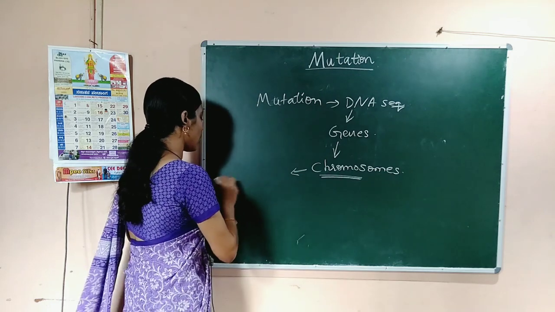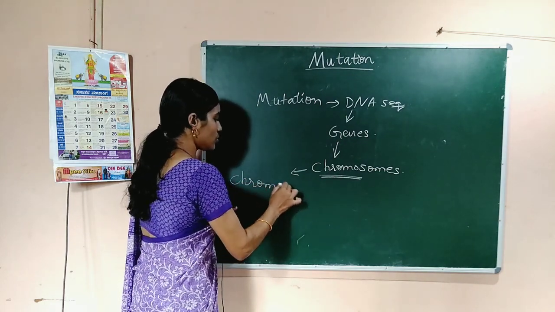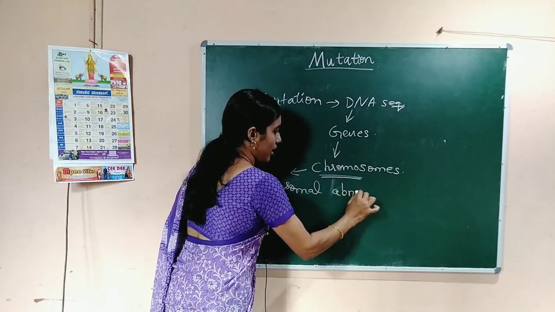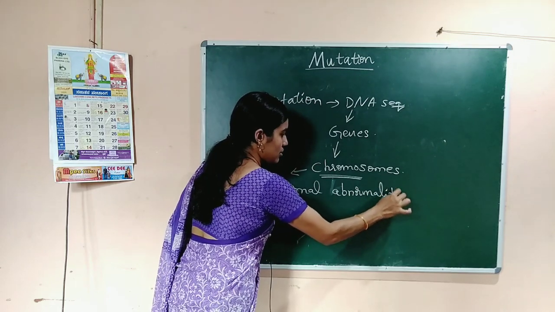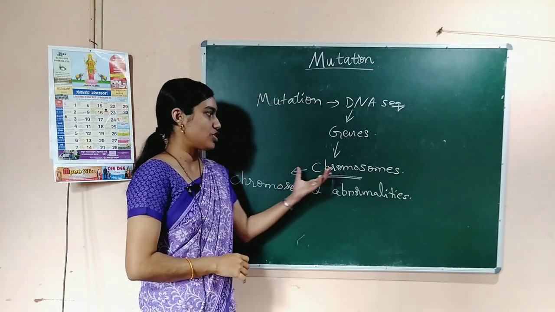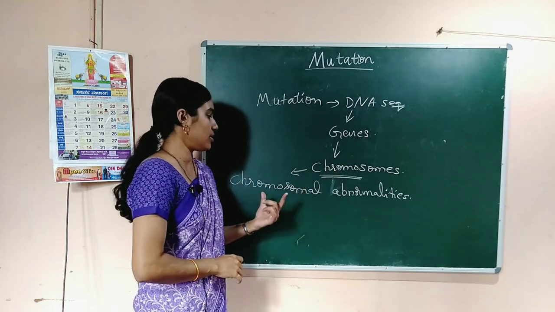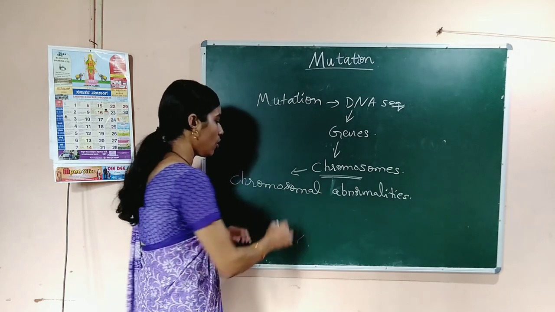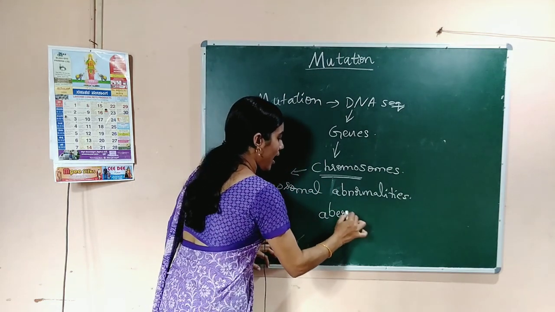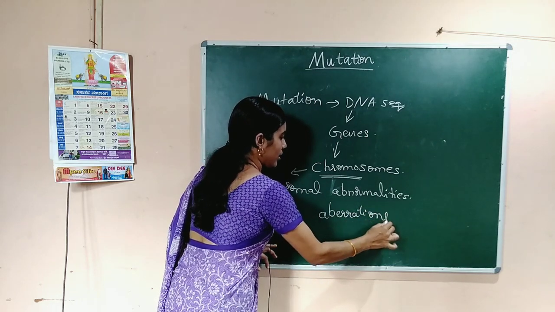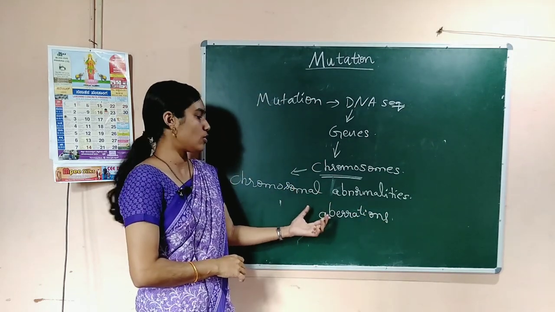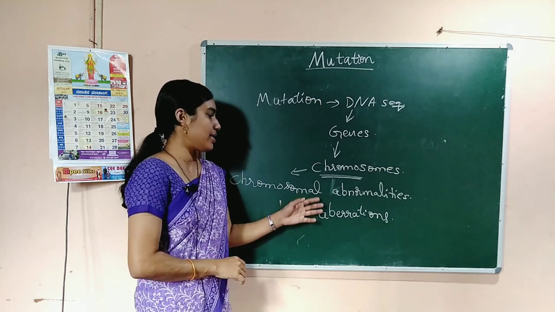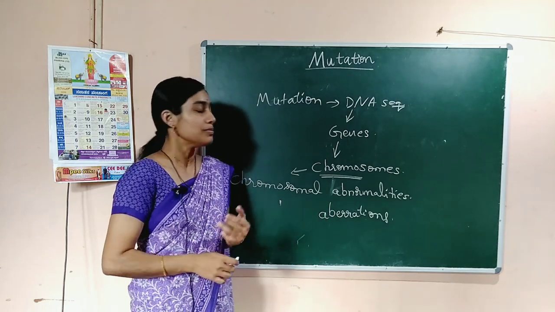So, it is also called chromosomal abnormalities. When there are some changes in the chromosomes, then that condition is called chromosomal abnormalities or chromosomal aberrations. We will discuss the aberrations or some of the abnormalities later.